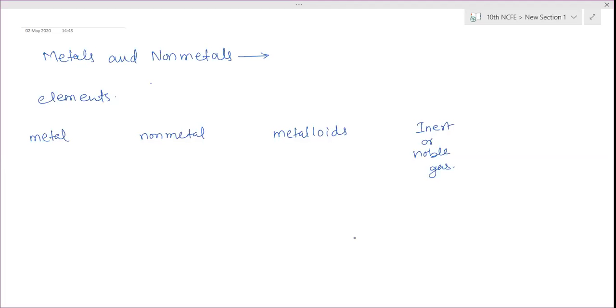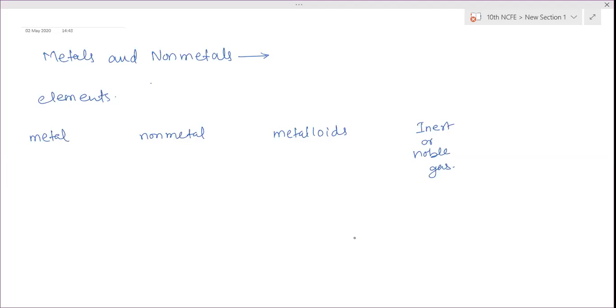And what are inert or noble gases? These substances are present in the form of gas, so it is a noble gas or inert gas. They are completely chemically inert. Chemically they do not take part in any chemical reactions because they have a completely filled octet or duplet. They are always found in the gaseous state. Therefore they are called inert or noble gases.